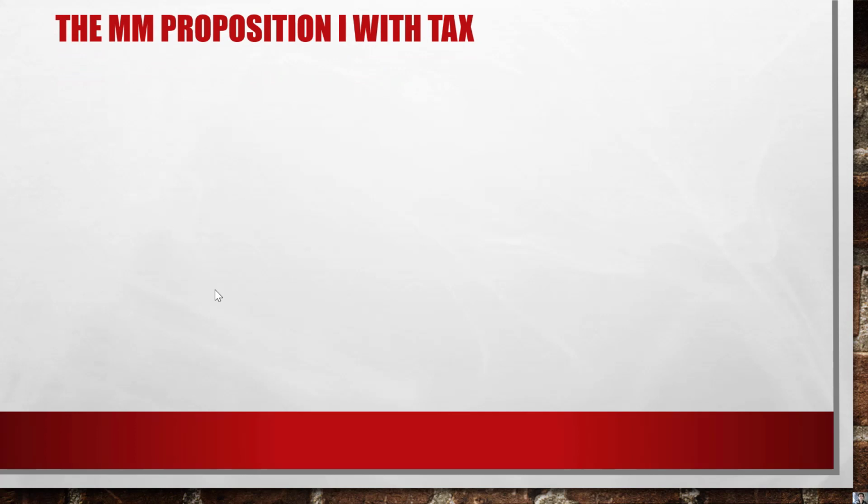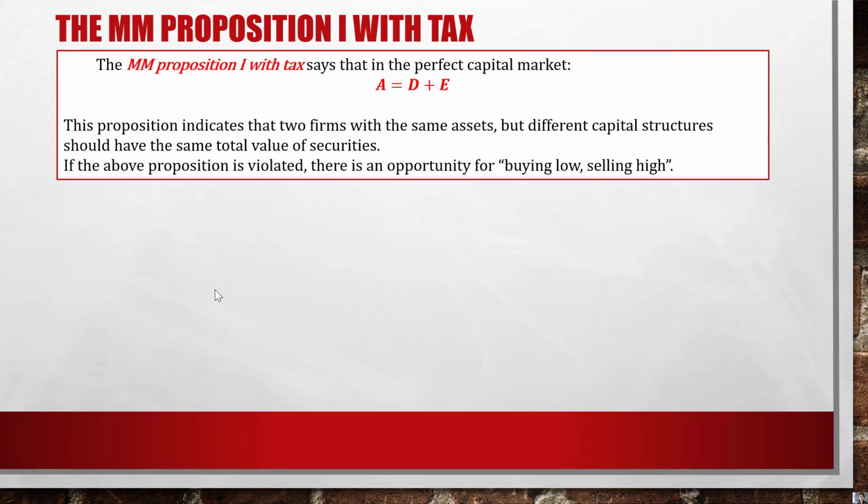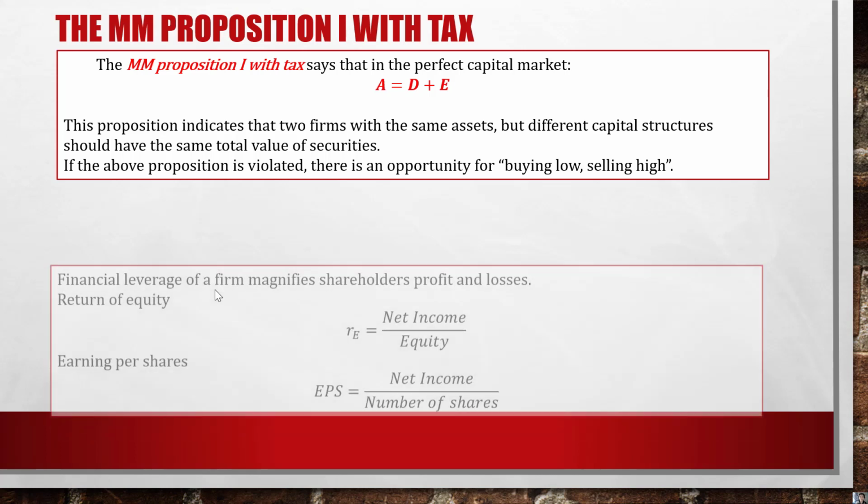The first proposition, the MM proposition 1 without tax. This proposition says that in the perfect capital market, total value of assets is equal to the value of debt plus value of equity. This proposition indicates that two firms with the same assets but different capital structures should have the same total values of securities. If the above proposition is violated, then there is an opportunity for buying low and selling high.